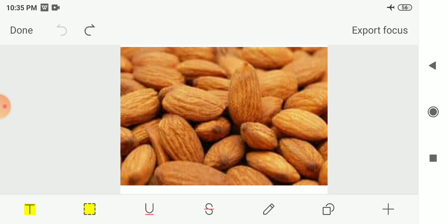So these are some examples of pulses, cereals and oil seeds, and how they look. You have already seen all these kinds of seeds in your day-to-day life. It may be possible that you don't know the name of a seed. So we have seen how these seeds look. Now let us see the next page, number 23 in our textbook.